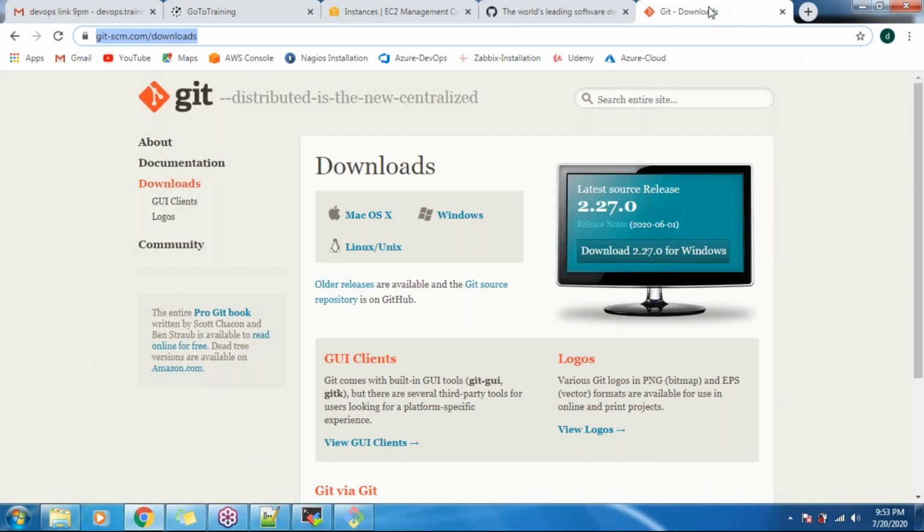Sir, apart from Git Bash, what are the tools available in Git? There are a number of tools, like GitLab, CVS, and Subversion. But all are dependent on Git only. If you know Git, you can work on any other tools also.